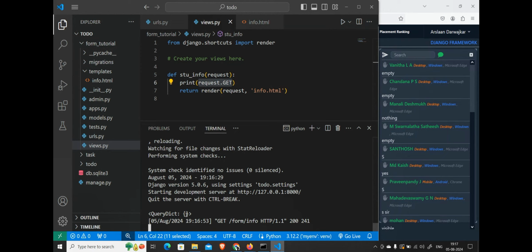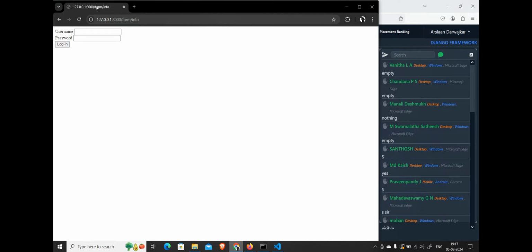Now you tell me, if I pass some data, now I'm trying to add some data. If I try to log in, if I hit enter on this login page, I am submitting username and password also. Now what will happen?